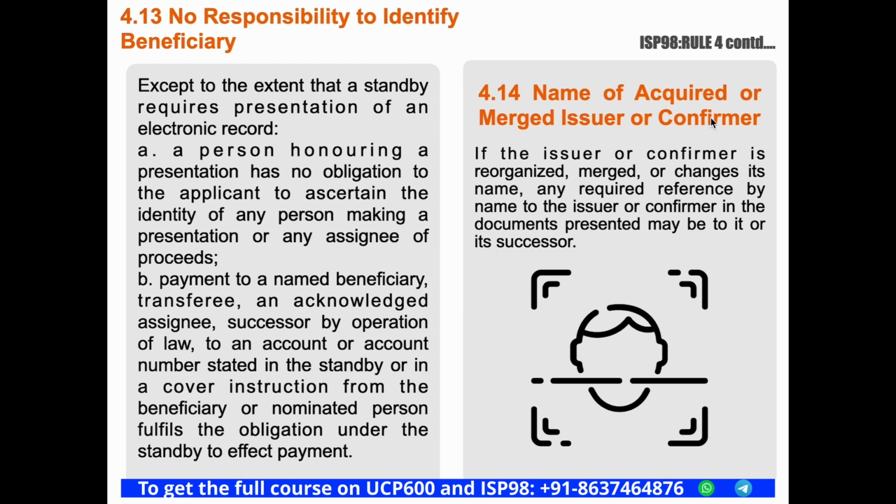Next one is name of acquired or merged issuer or confirmer. If the issuer or confirmer is reorganized, merged, or changes its name, any required reference by name to the issuer or confirmer in the documents presented may be to it or its successor. This happens when the issuer or confirmer merged or changed its name during the validity of the standby. If that is the case, then the beneficiary is allowed to use either the old name or the new name as the case may be. It is not considered a discrepancy.